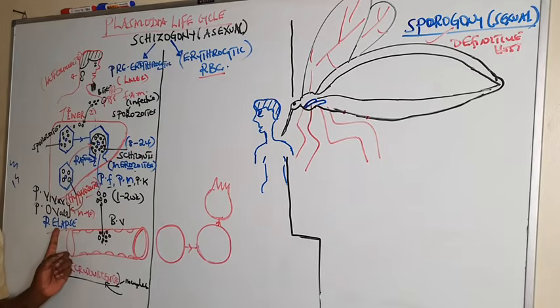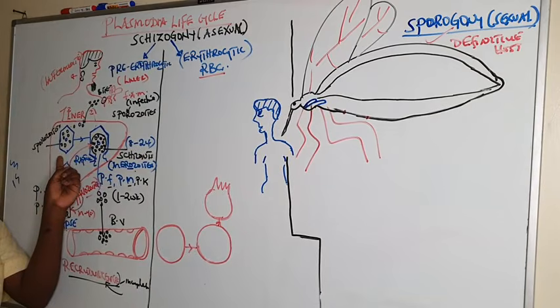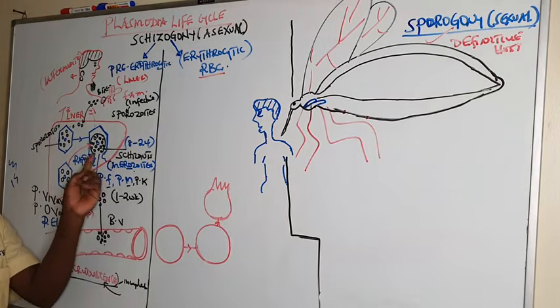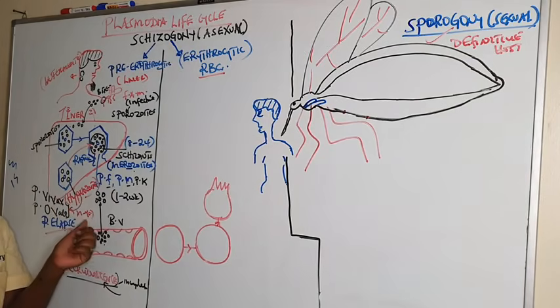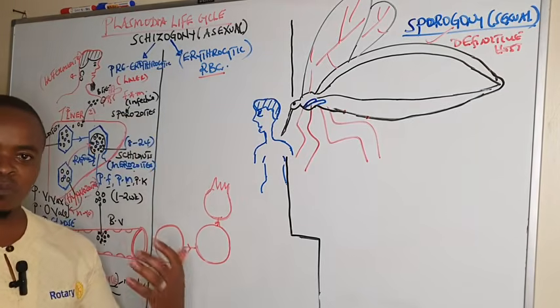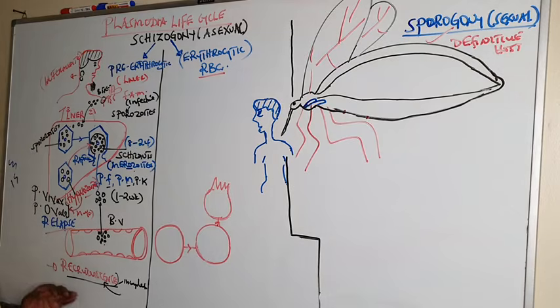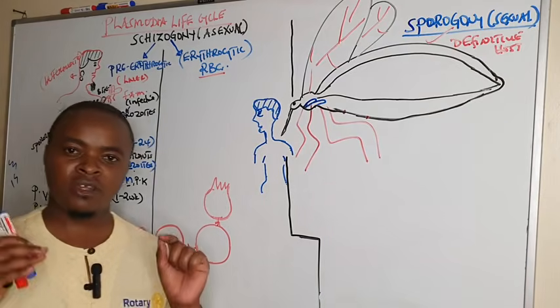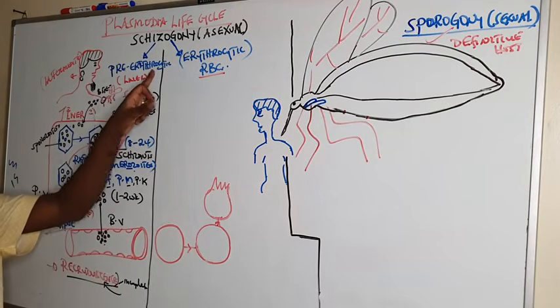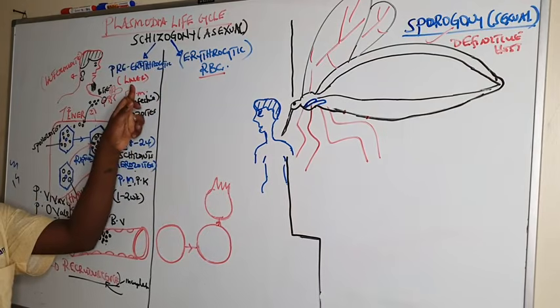In relapse, seen in P. vivax and ovale, the sporozoites in the liver undergo dormant stages known as hypnozoites, and they can be reactivated to become schizonts within months to years, hence someone suffers from malaria. Whereas recrudescence is due to incomplete dosage. When someone is on treatment and does not complete the dose, malaria can reoccur, getting episodes of attack, a phenomenon known as recrudescence. So this is what marks the end of pre-erythrocytic schizogony, which occurs in the liver.